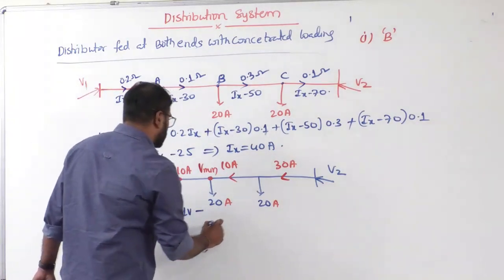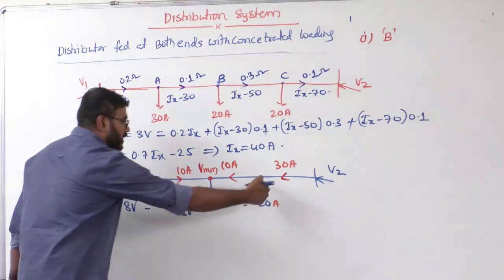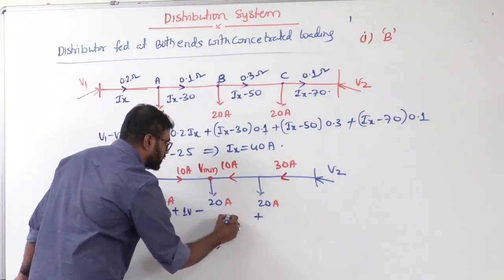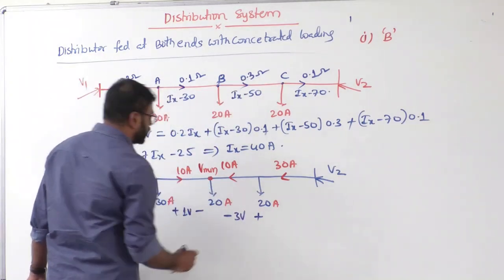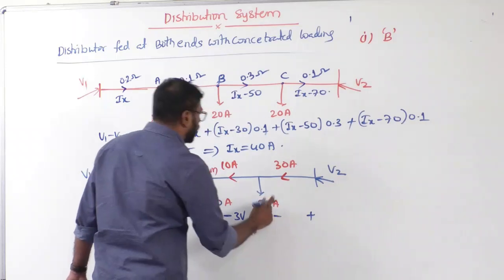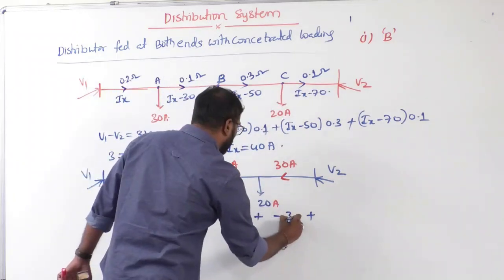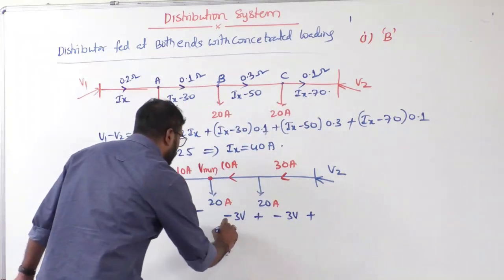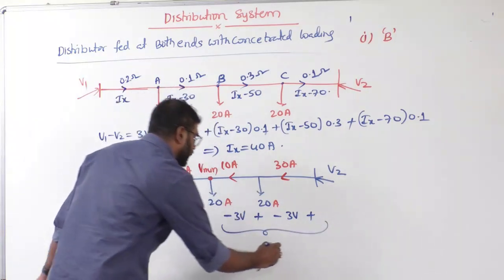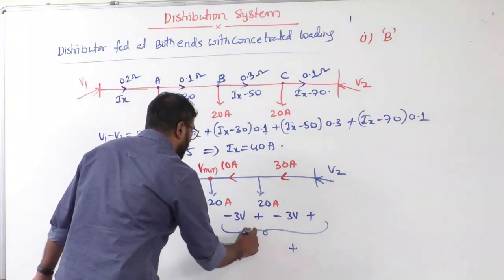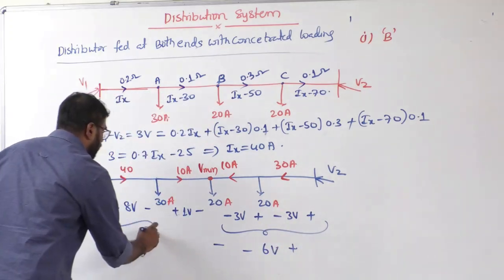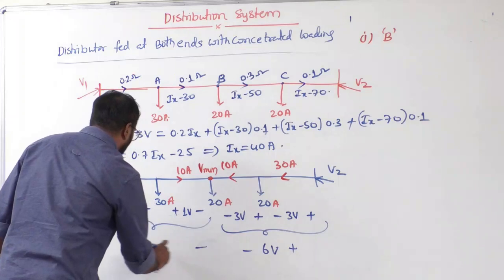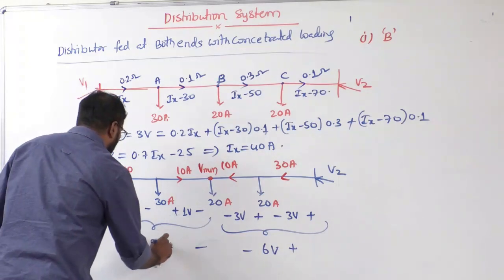And here the direction will change. Why? The current got changed here, plus on this side and minus on this side. 10 into 0.3, that is 3 volts. Now here 30 into 0.1, that is again 3 volts. Now just check, sir. From here to here, the voltage drop is plus minus how much? 6 volt. Now what about from here to here? The voltage drop is minus plus 8 plus 1, 9 volts.